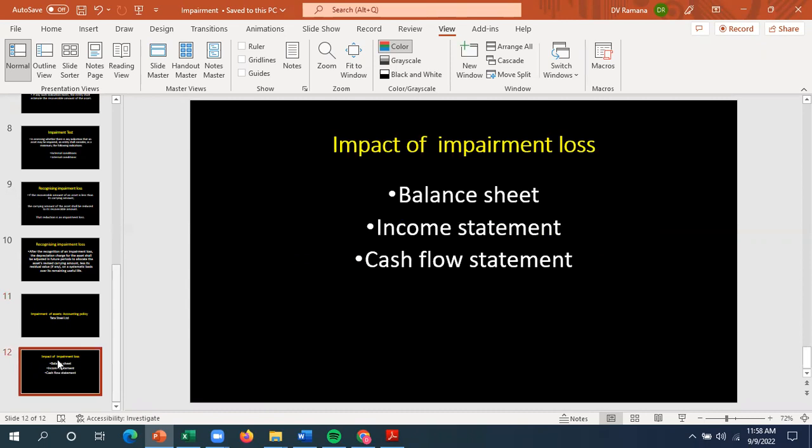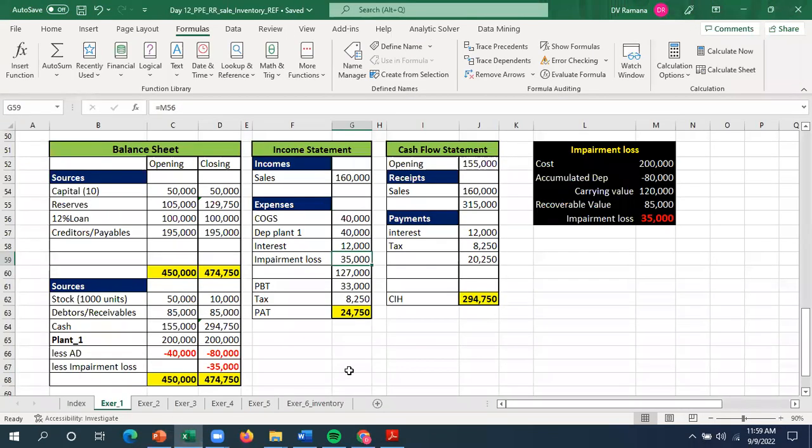Now let us understand the impact of impairment loss on the financial statements: balance sheet, income statement, and cash flow statement. For that purpose, let us take a very simple exercise. Observe the opening balance sheet. The sources and assets are 450,000. The company is having one property, plant, equipment, plant 1, and there is an accumulated depreciation of 40,000. So it is 20% on straight line method.